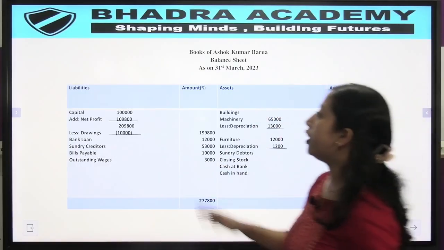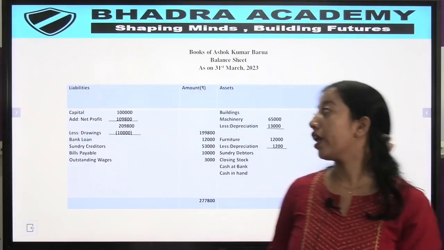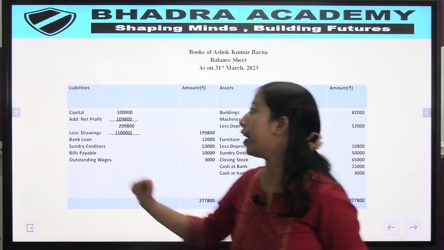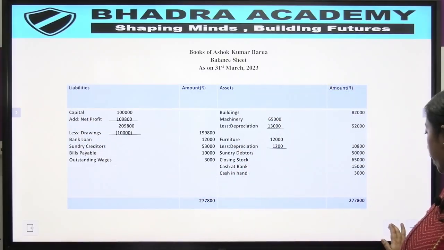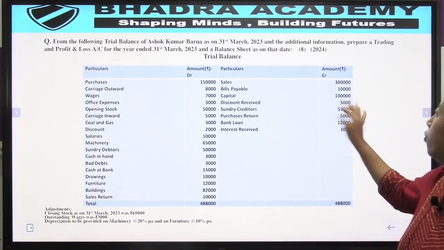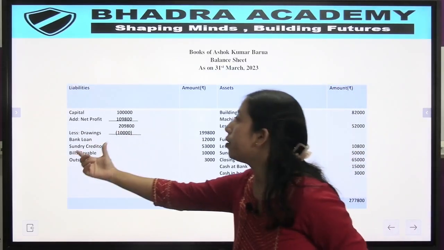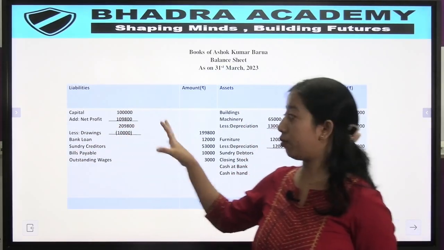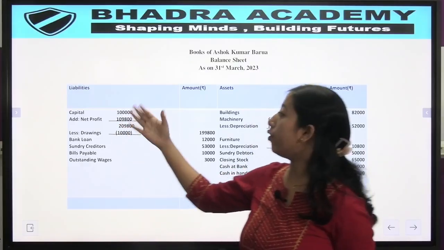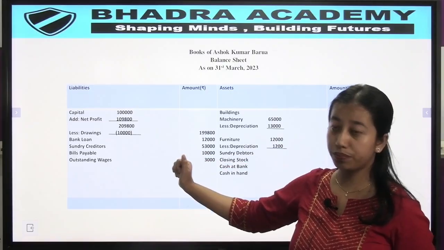So we have the liability side here and the asset side here. On the liability side, we always put the capital first. As we had in the question, we had rupees 1 lakh as capital. So we put that in our balance sheet first. Then because in the profit and loss account we have got net profit, we add that to our capital, and we get this amount, 2,09,800 rupees.